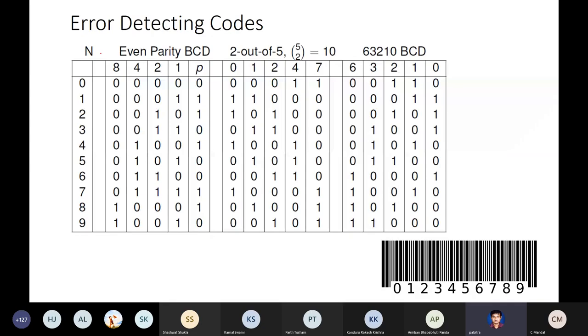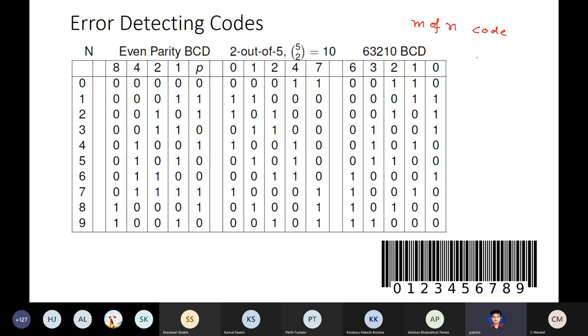So how do you check error in this code? The moment any of the bits gets flipped, it is no longer 2 of 5. There will be either fewer 1s or more 1s, so this is no longer a 2 out of 5 code. In fact, you can generalize it to m of n codes. You can choose both m and n according to your wish, depending on how many different entities you want to represent.